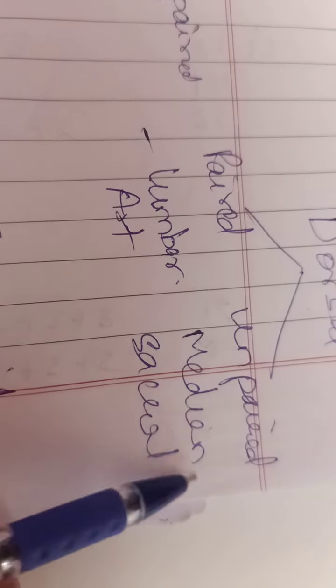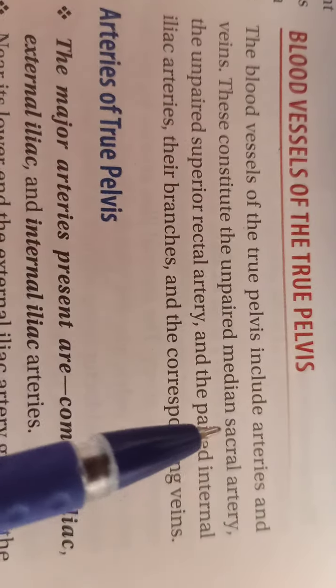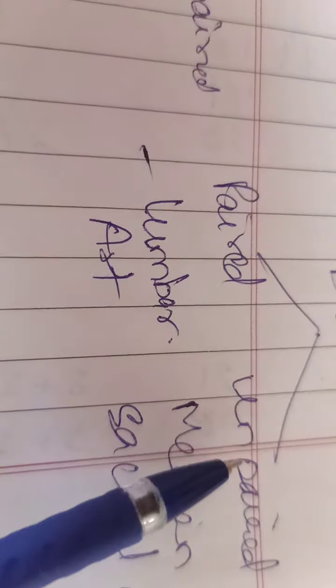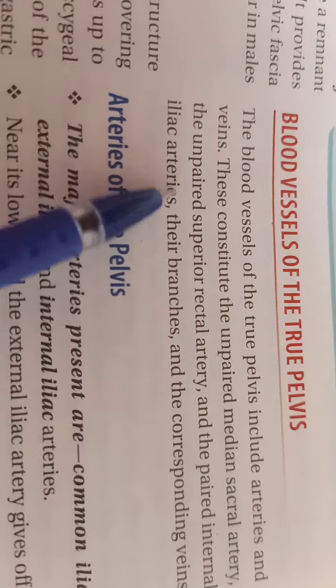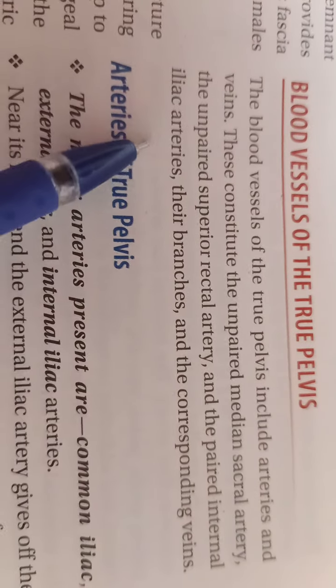So right now I mentioned this in the introduction of the blood vessels of the true pelvis, the median sacral artery. The median sacral artery is an unpaired dorsal branch of the abdominal aorta. It is only single, unpaired. And next we talk about the unpaired superior rectal artery, that we will see, and the paired internal iliac arteries.